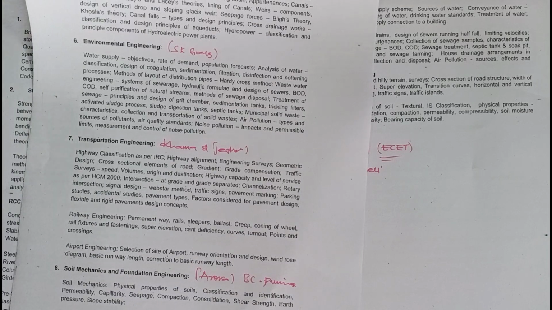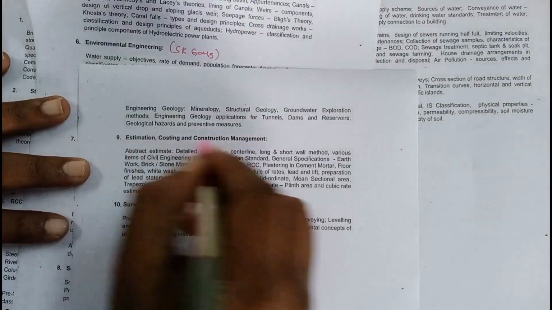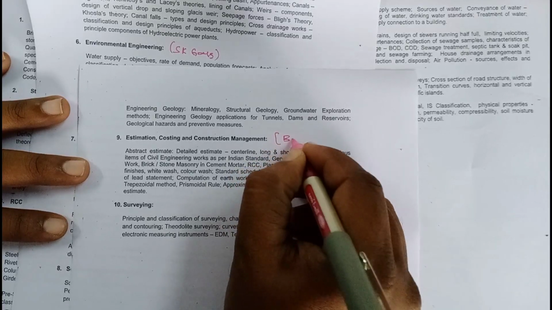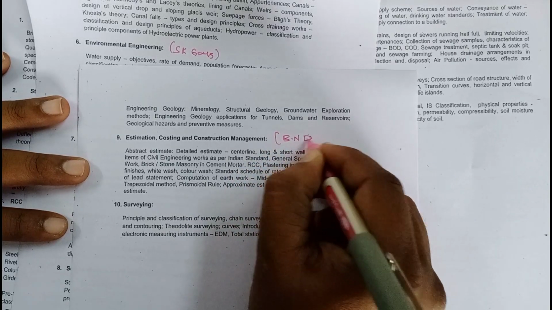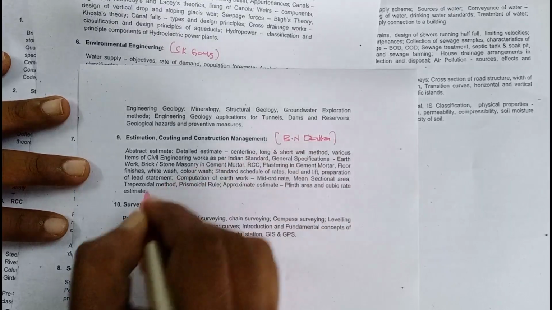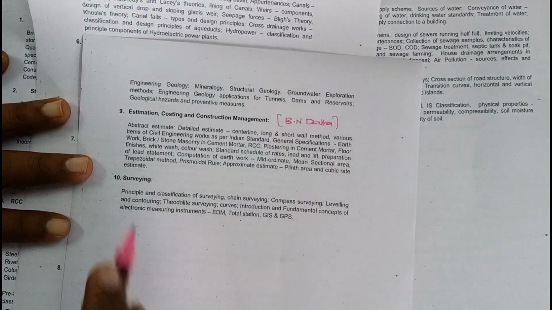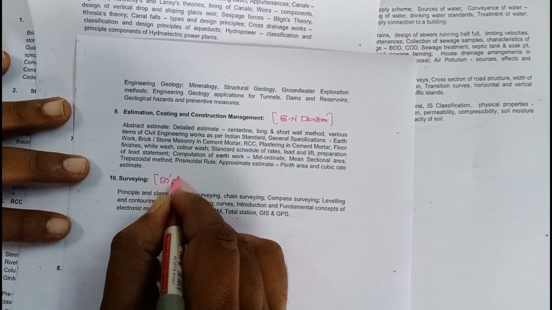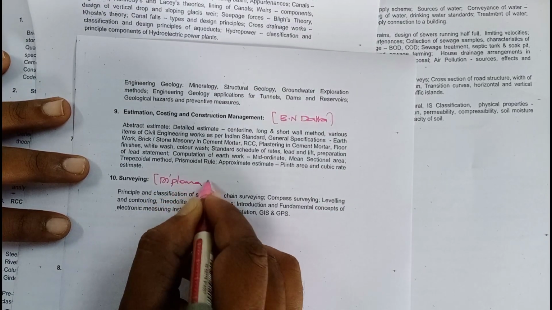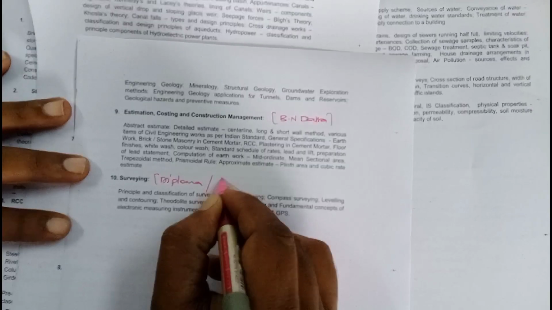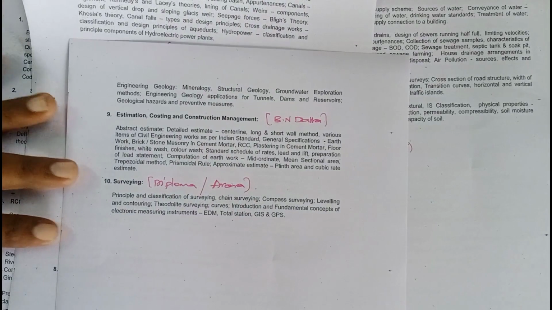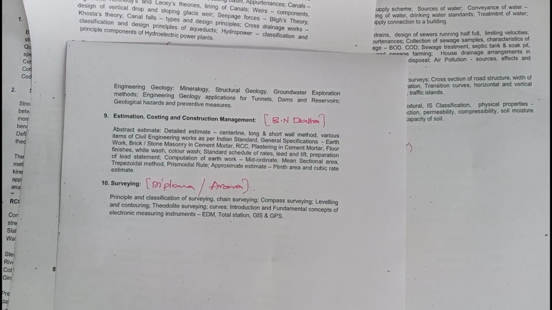And for estimating, costing and construction management, B.N. Datta. For construction management you see it. And surveying, a diploma standard book is more than enough here. Or Arora book is also good. So these are the book references I have given.